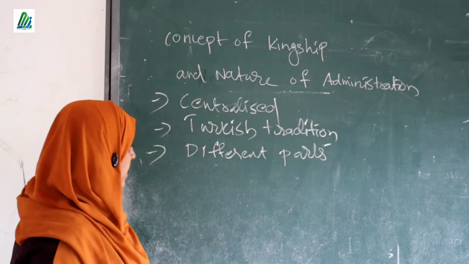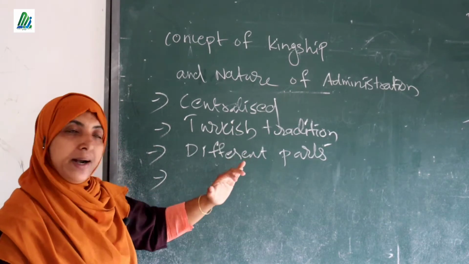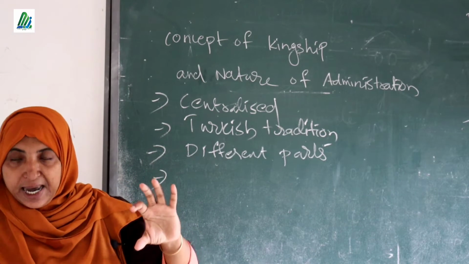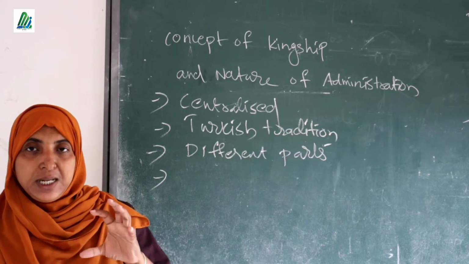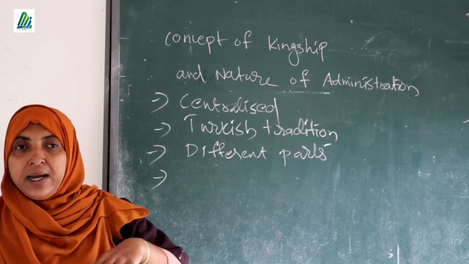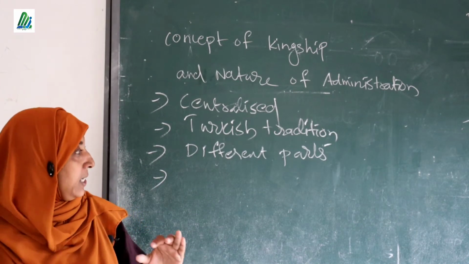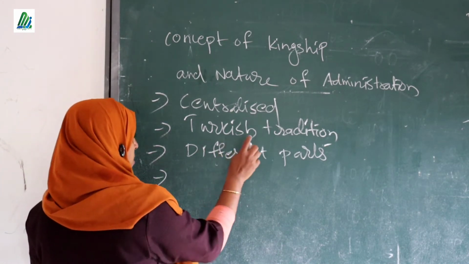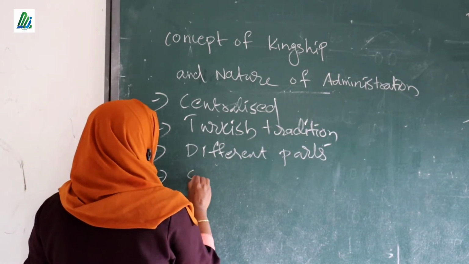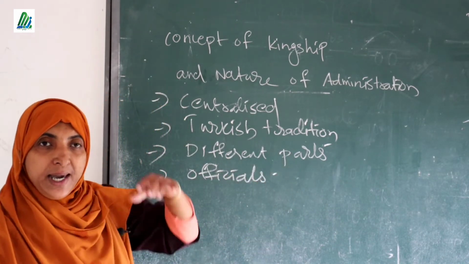Next, the other point: the country was divided into different parts, and each part was under the control of different nobles or different great persons in that society. And there were many great officials to help financially, physically, and provide military facilities. So many great officials were there to assist the ruler, or we can say to assist the Sultan.